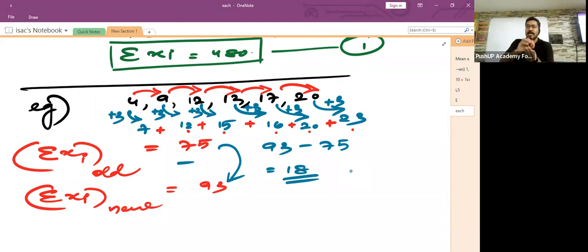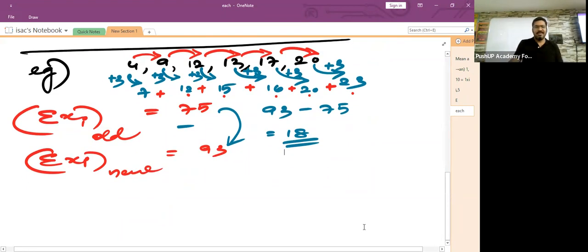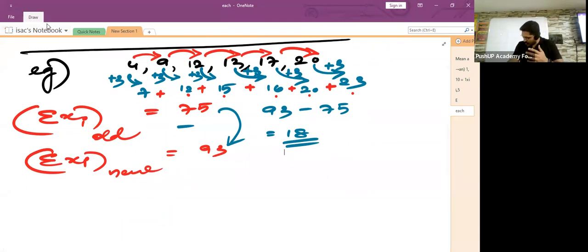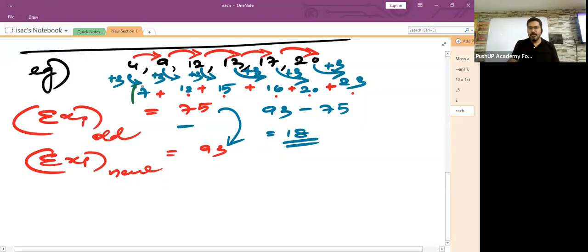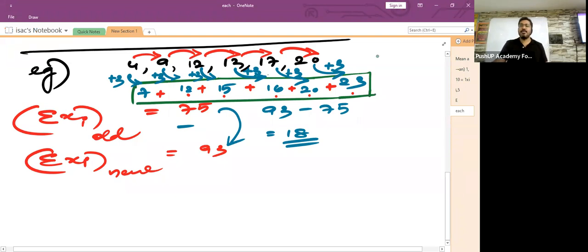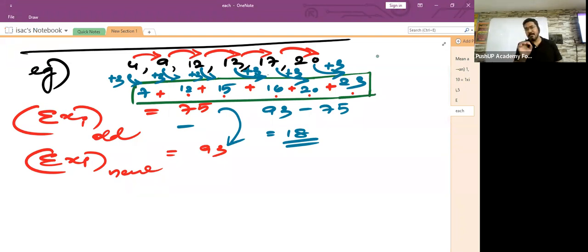The same concept is carried forward to class 10 also. Okay. When I asked you to find the sum of all the new observations, which I have highlighted in the green box, all of a sudden what you did, you just added all the observations 7, 12, 15, 16, 20 and 23, isn't it?